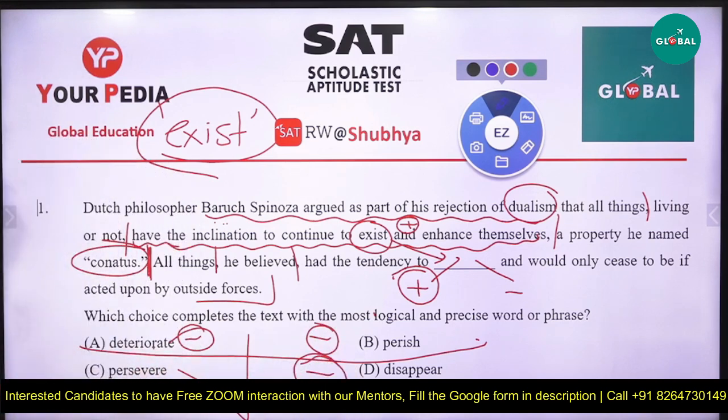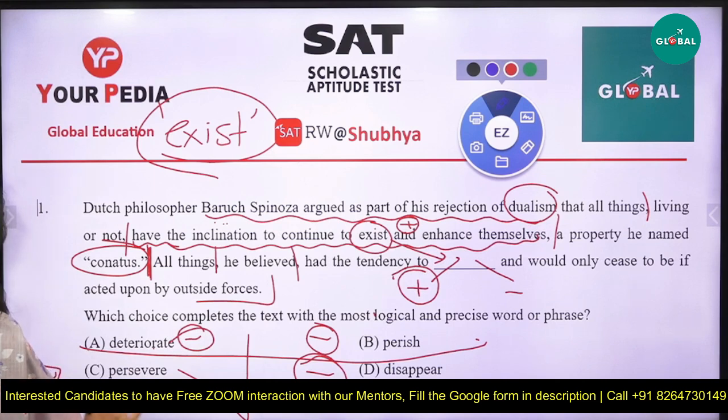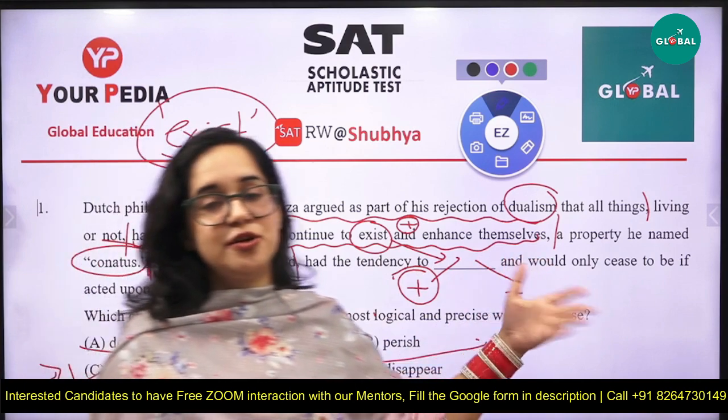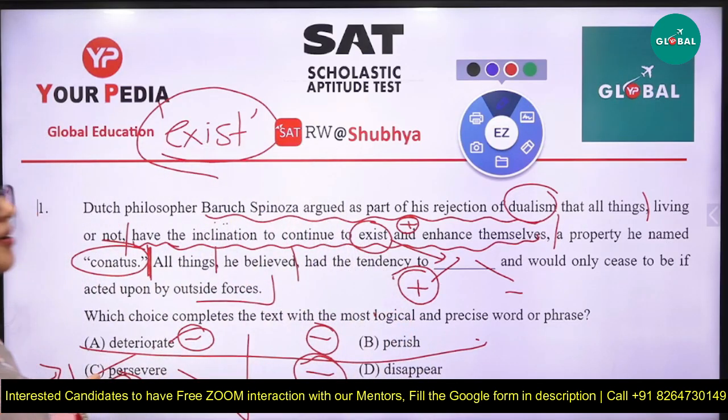If there are three negatives, the fourth is the ultimate answer. You can do this by the elimination method also. The fourth is persevere, which is something you would say to continue trying to achieve something, that is, to continue to exist, and this is the only positive word. We needed a positive answer, so persevere is the answer.